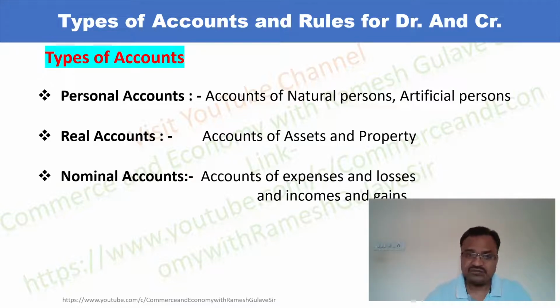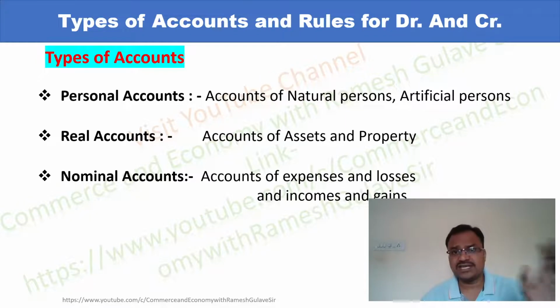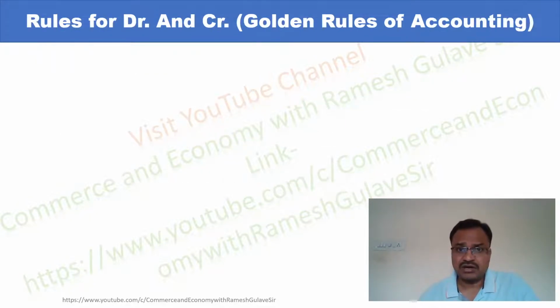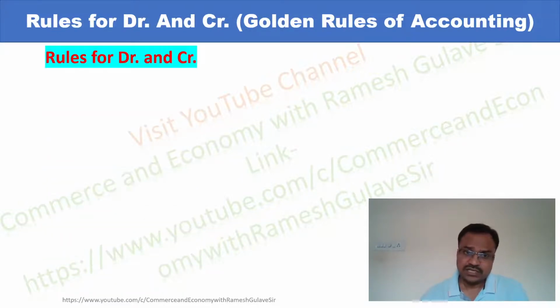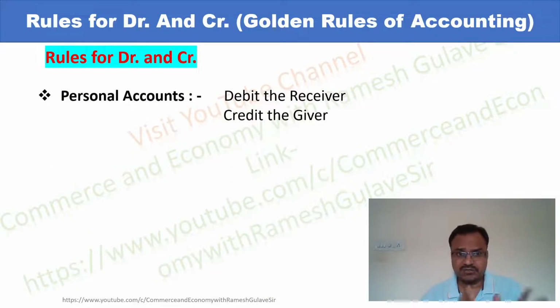Now in the next slide we are going to discuss and understand the rules for debit and credit, which are popularly known as golden rules of accounting. These rules are different for different accounts. For personal account, the rule is debit the receiver, credit the giver.